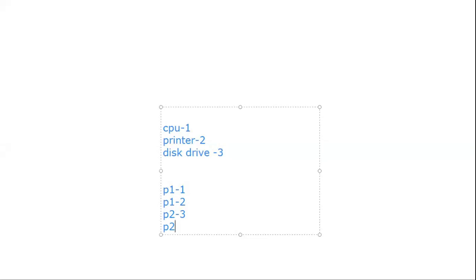Why? Because a process can request the resources only in increasing order.